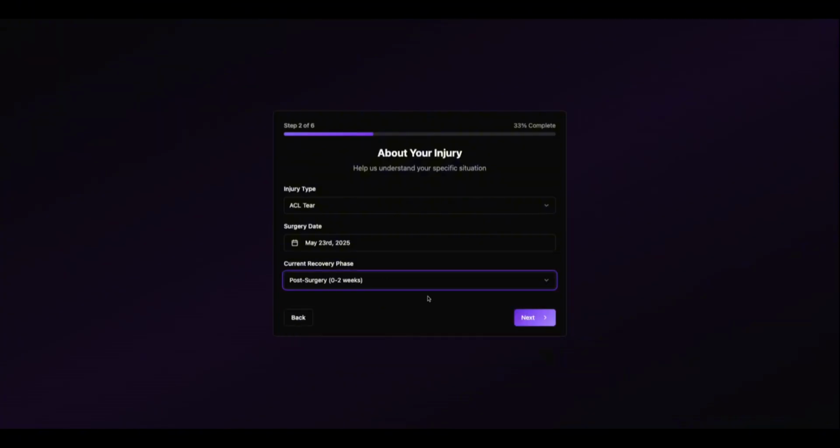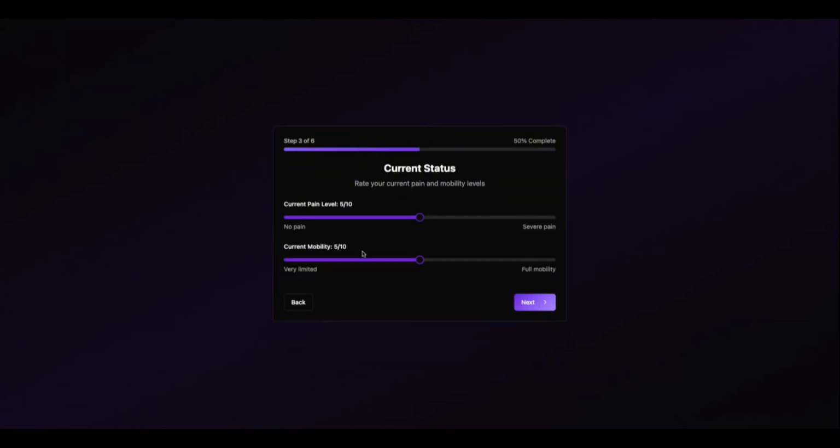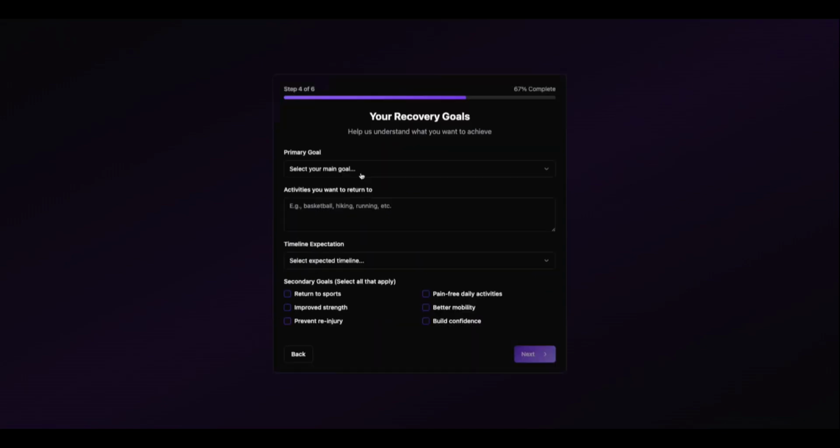So in this case, I'm going to select my surgery, and the current status of how you're feeling, right? Whether it's pain or mobility, from very low to very high pain and very low mobility. It's also about your primary goal of recovery, right? It's competitive sports, recreational activities, or you just want to gain full range of motion and prevent future injuries. Every one of these goals personalizes your plan for nutrition, recovery, and exercise as well. So in this case, I want to get back to competitive sports.